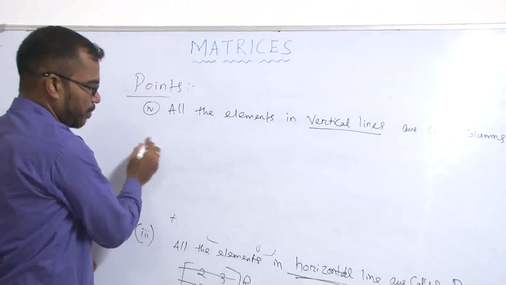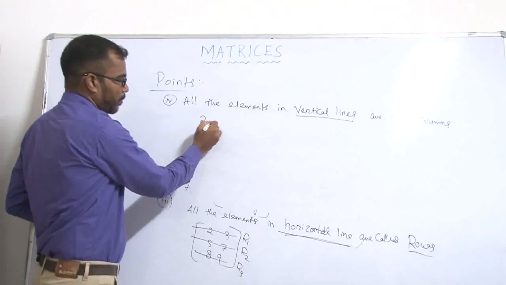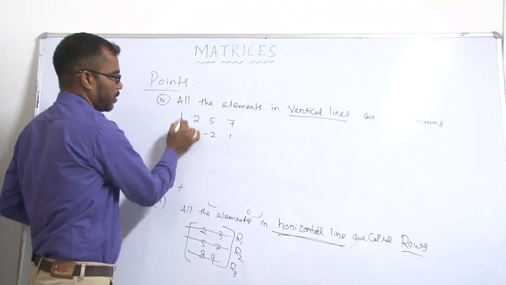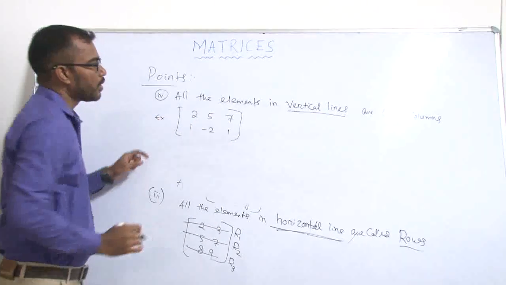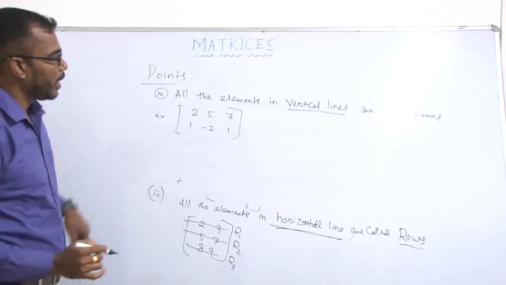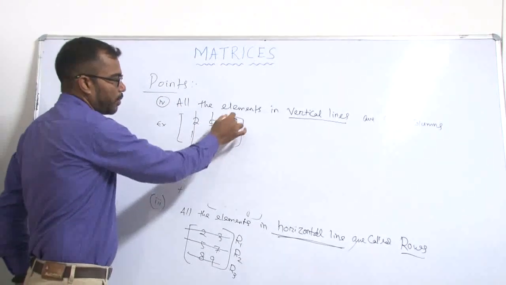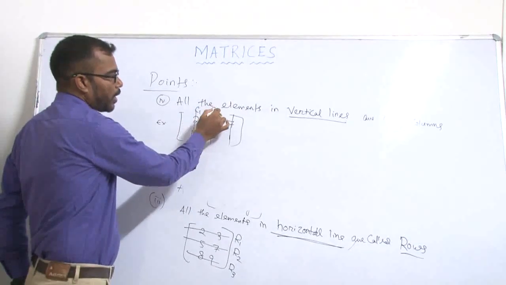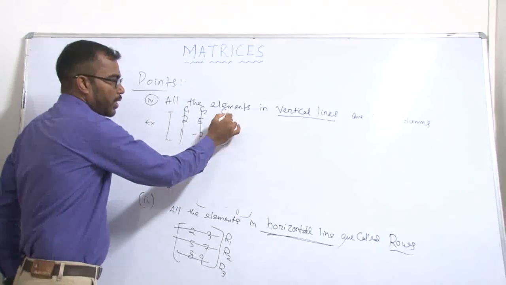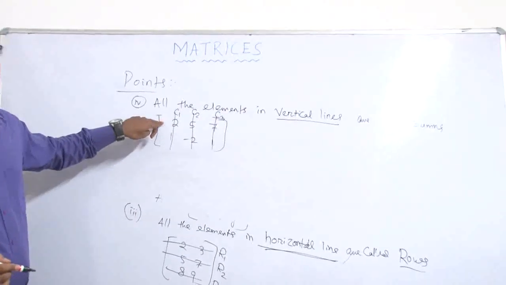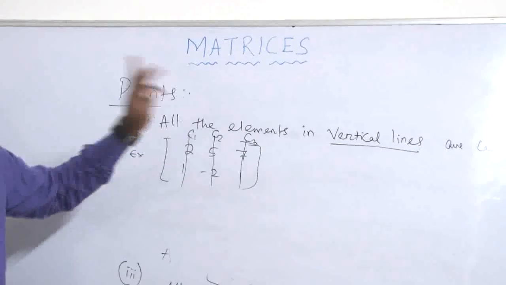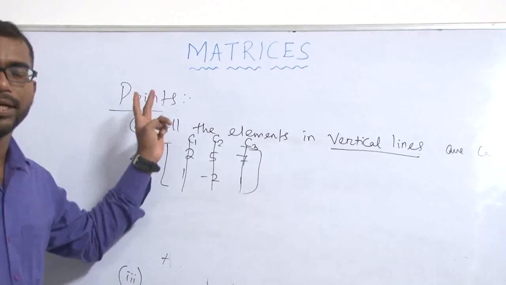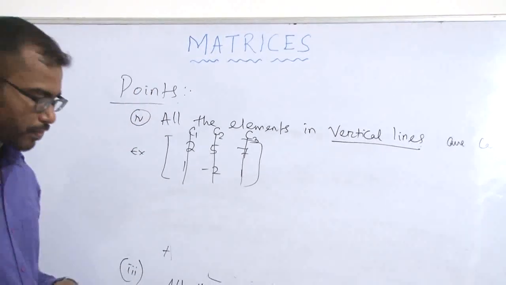Let us take an example: 2, 5, 7, 1, minus 2, 1. These are the vertical lines, and these are called columns. The first is column 1, the second is column 2, and the third is column 3. So in this matrix there are 3 columns, C1, C2, and C3. The horizontal lines are called rows and the vertical lines are called columns.